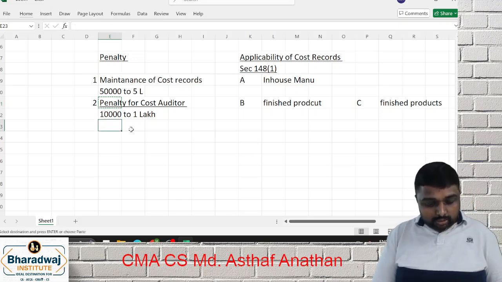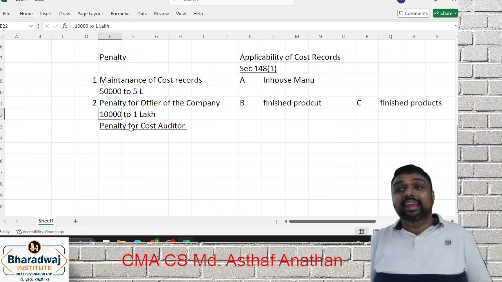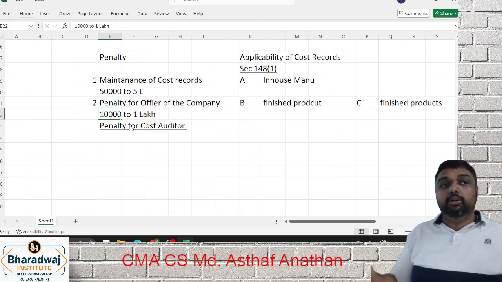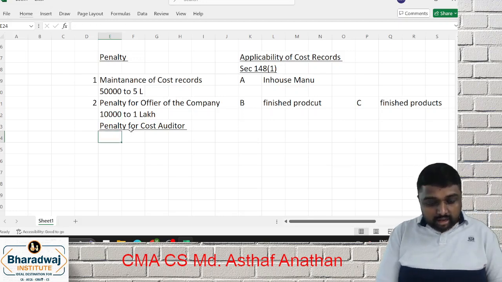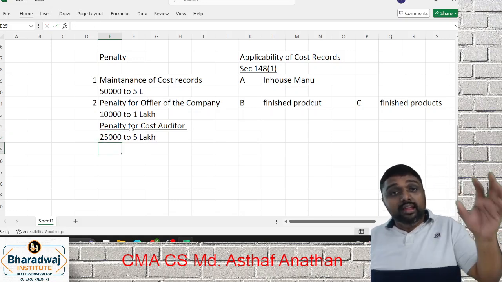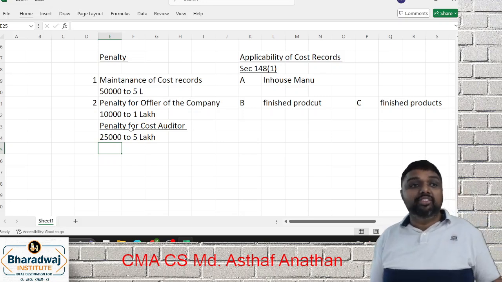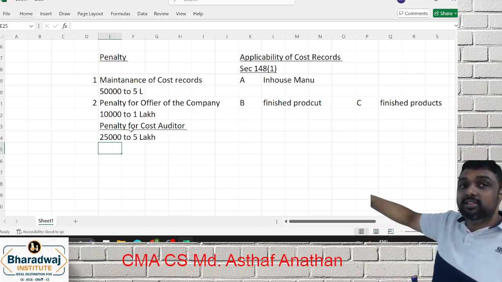But here, a small correction. Penalty for an officer of the company, only 10,000 to 1 lakh. That is, if any company officer does any non-support or anything, then the officer has a penalty of 10,000 to 1 lakh. If it is the cost auditor, it will come to 25,000 to 5 lakh. Apart from this, for willful fraud, the company has a provision to refund the fees, then go for additional penalty. So all the penalty provisions I have written on this board together.